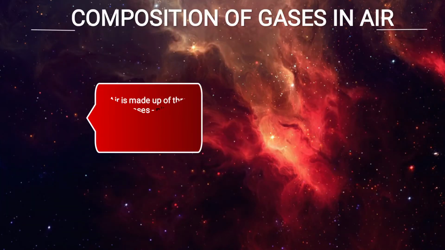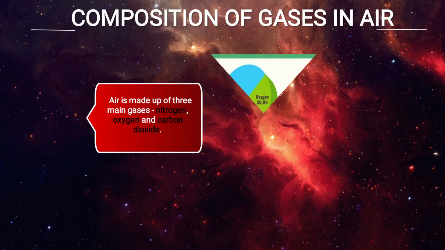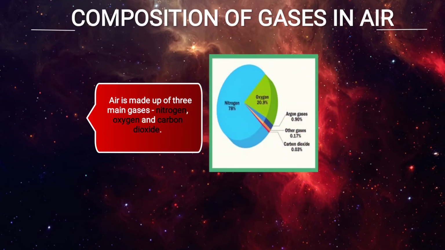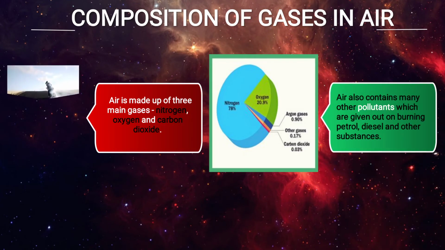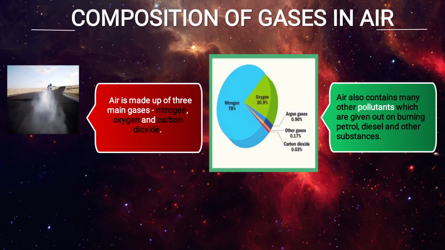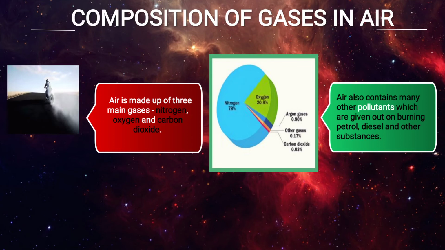Composition of gases in air. Air is made up of three main gases: nitrogen, oxygen and carbon dioxide, as it is showing in the pie chart. Nitrogen is there, oxygen is there, carbon dioxide and other gases are there. Air also contains many other pollutants which are given out on burning petrol, now you see in the bike when it is burned, smoke is coming out, diesel and other substances.